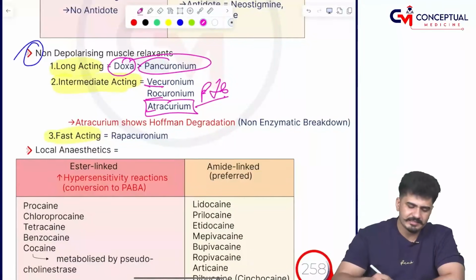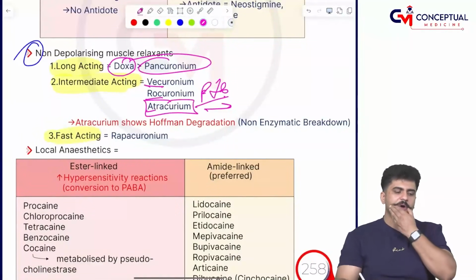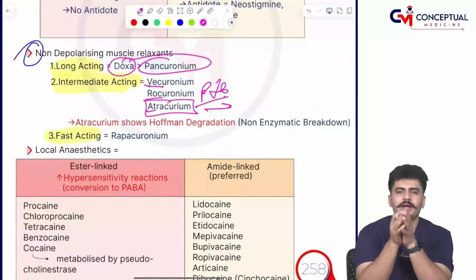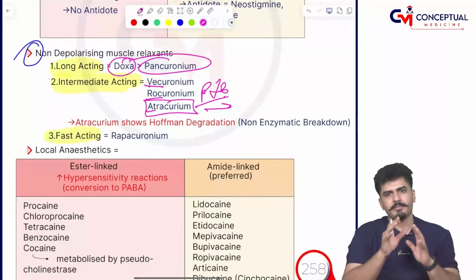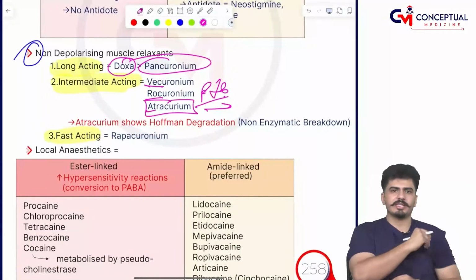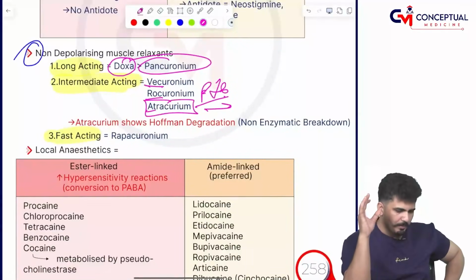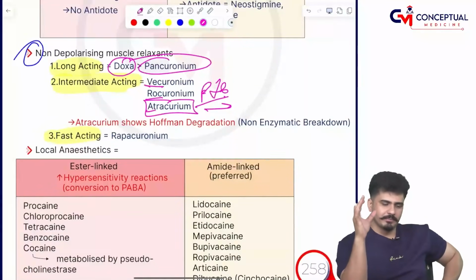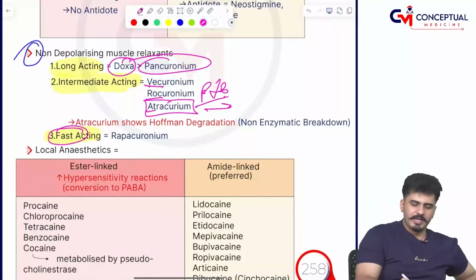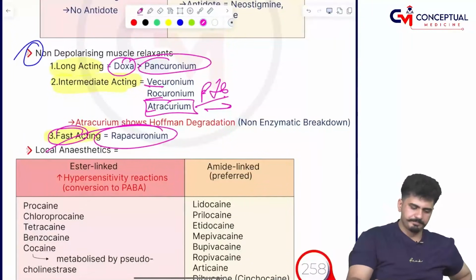What is that? There is a Hoffman degradation. What do you mean by Hoffman degradation? Hoffman degradation is non-enzymatic breakdown. बिना enzyme के टूटता है. That is shown by a special property of a non-depolarizing muscle relaxant. Fast acting में we are having mivacurium and others.